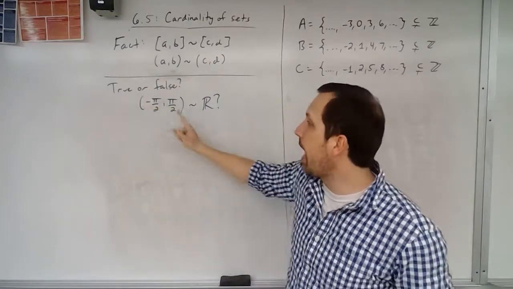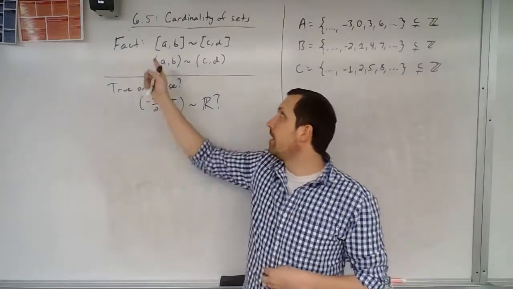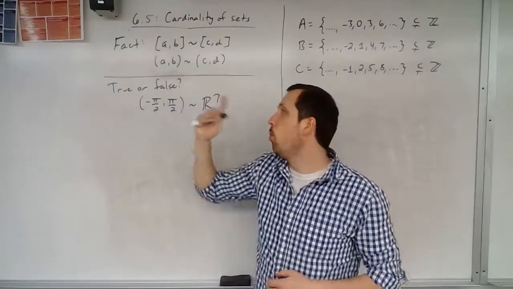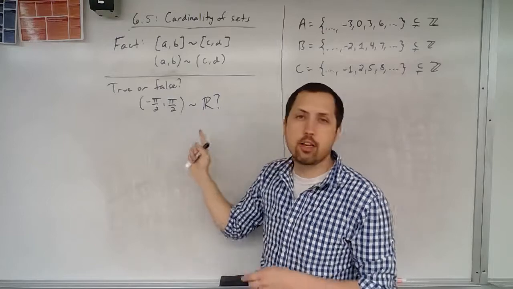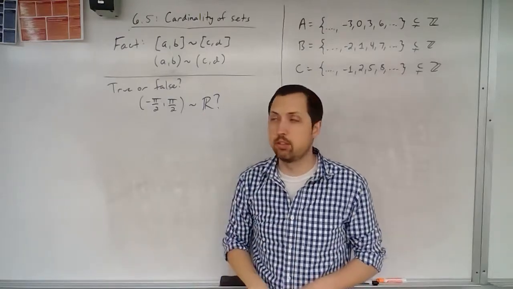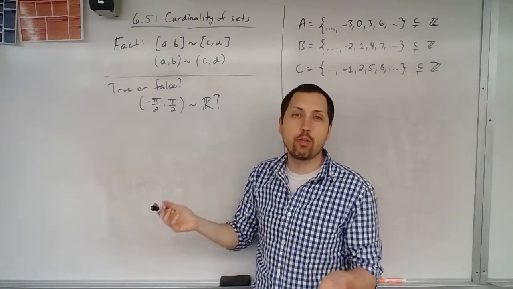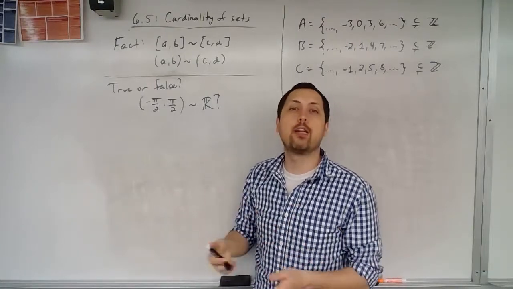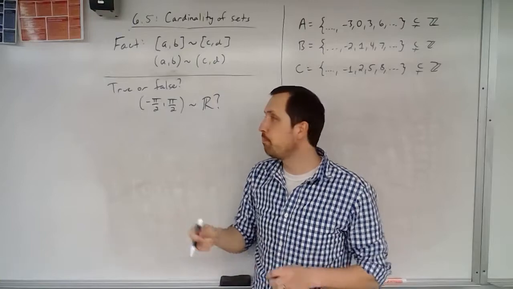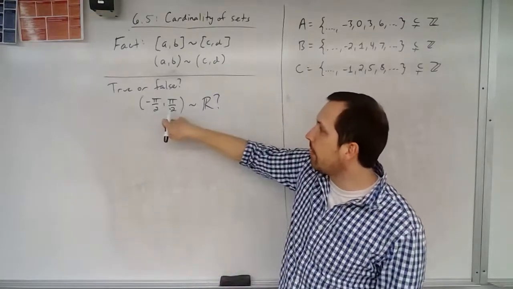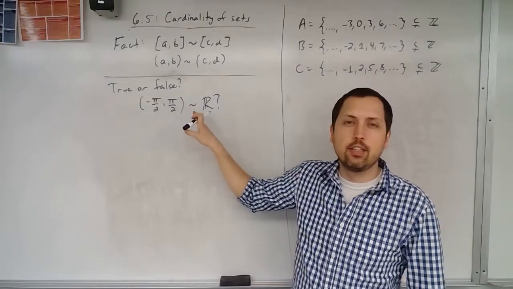So we can ask this question then, because in general we have this, but these are for finite numbers A, B, C, and D. What if we wanted to look at all of the real numbers? Does negative pi over 2 to pi over 2 have the same cardinality as all real numbers? Well, if it does, we have to find a bijective function that works. So are there any functions that you can think of that have a domain of this whose range is this?